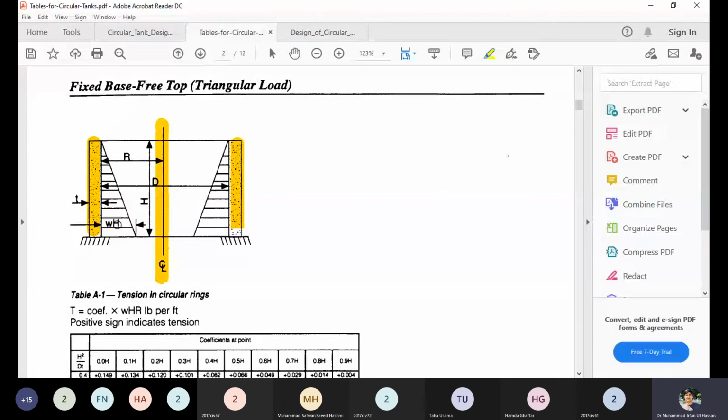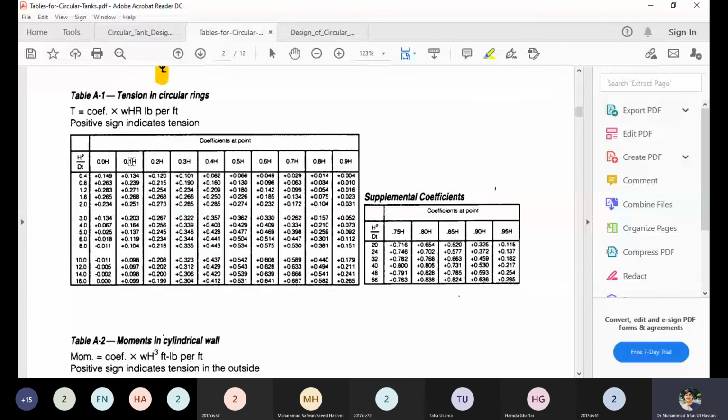So if the UVL is acting and the bottom end is fixed, what is the hoop tension at the different depths? It is computed at the different depths. You will determine H squared over D t, where H is the height, D is the diameter, t is the thickness. And for any value of H squared over D t, you can determine the coefficient of the hoop tension or any other coefficient.